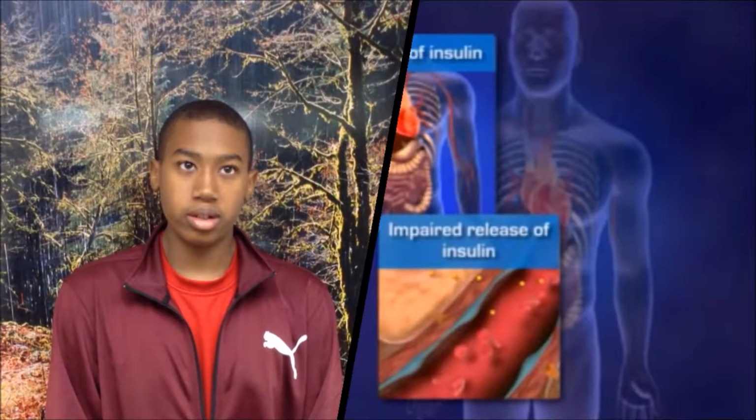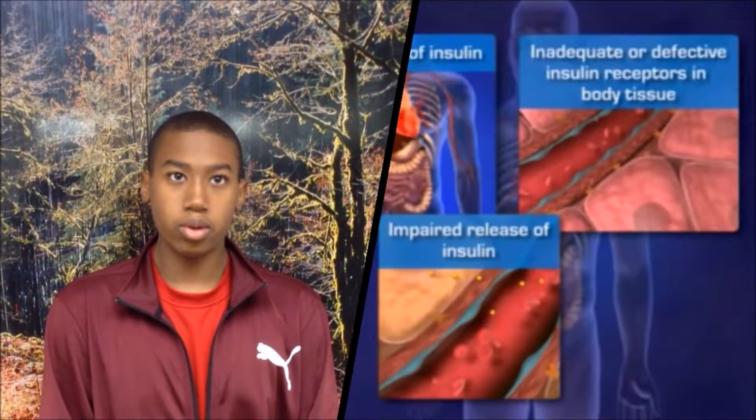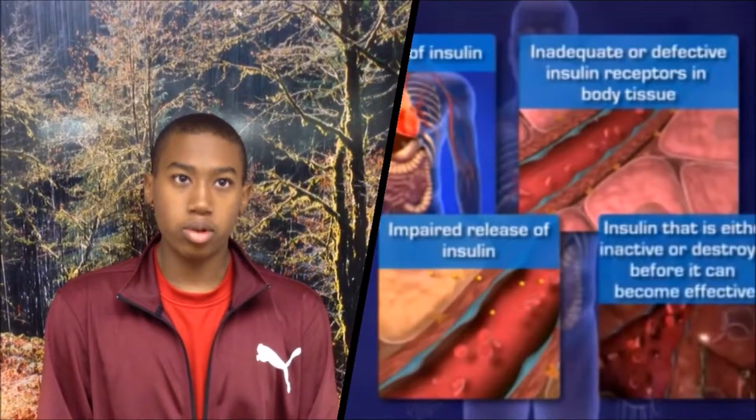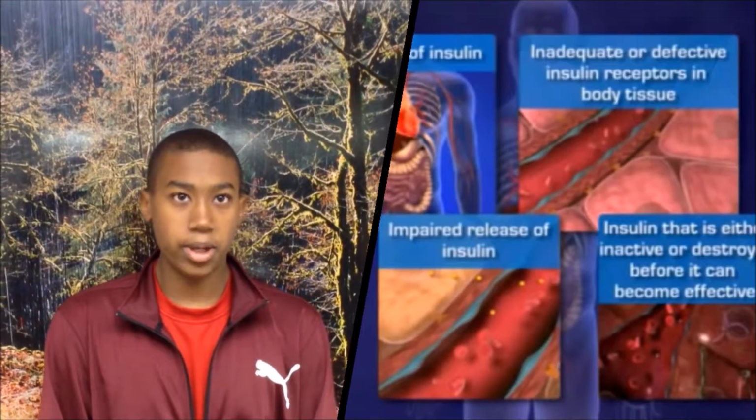Every day, approximately 80 people are diagnosed with type 1 diabetes. Type 1 diabetes is a disorder characterized by abnormally high blood sugar levels. In this form of diabetes, there is an abnormal amount of metabolism of fats and proteins. Also, specialized cells in the pancreas called beta cells stop producing insulin.